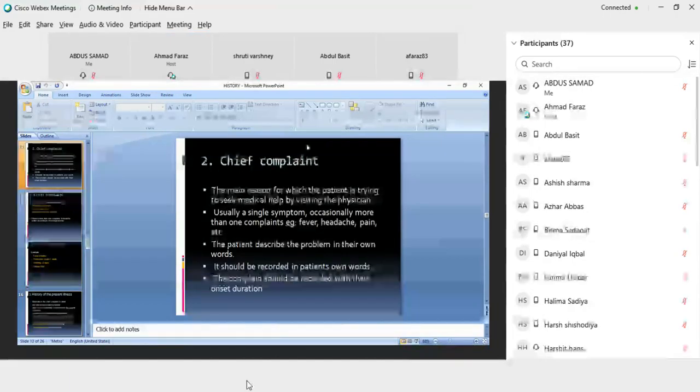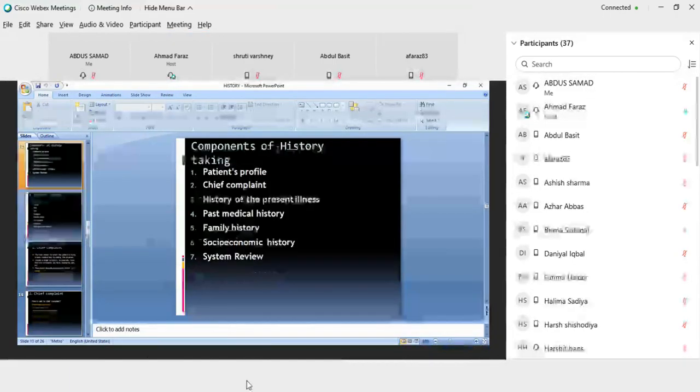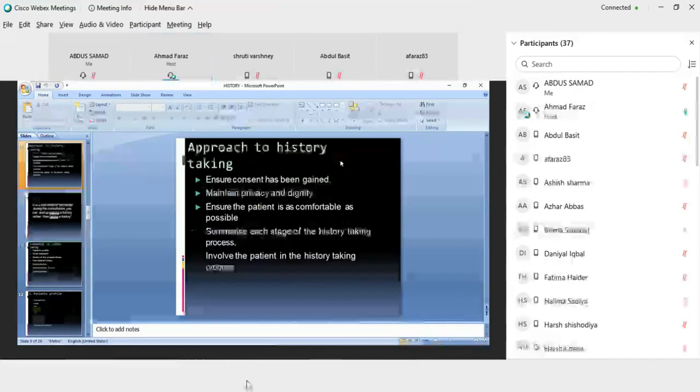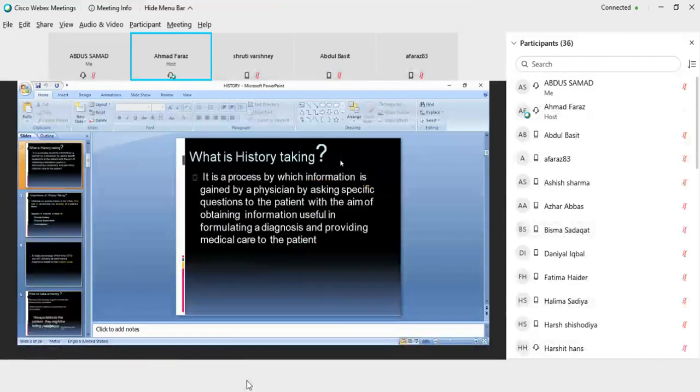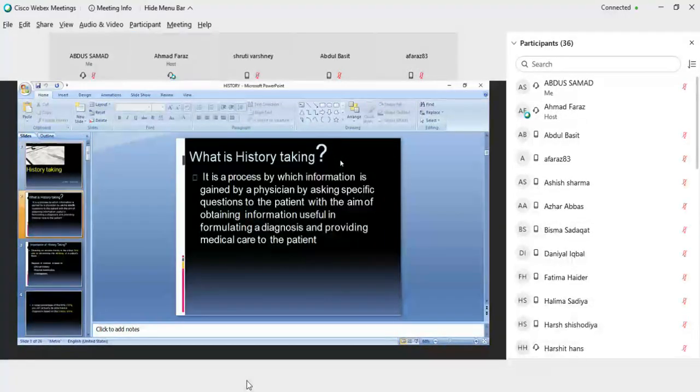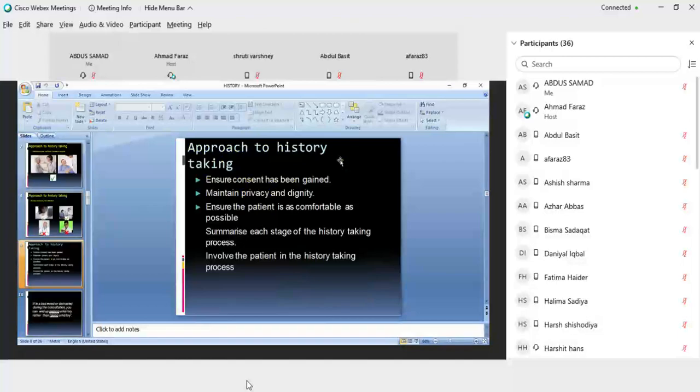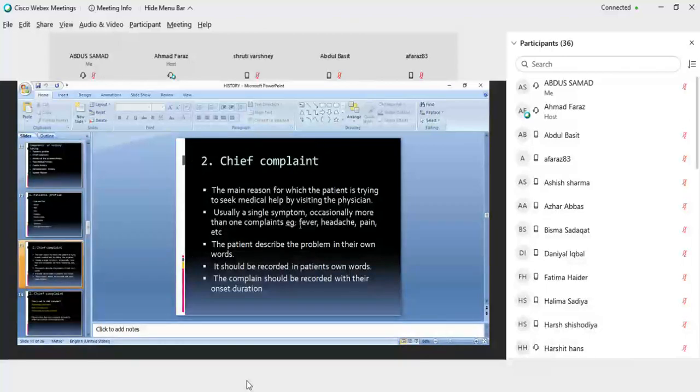Now the chief complaints. First, patient profile is done. In chief complaint, the main reason for which the patient is trying to seek medical help by visiting the physician.